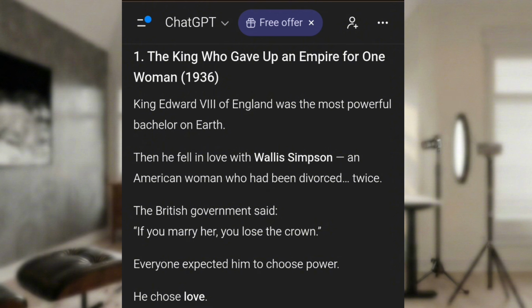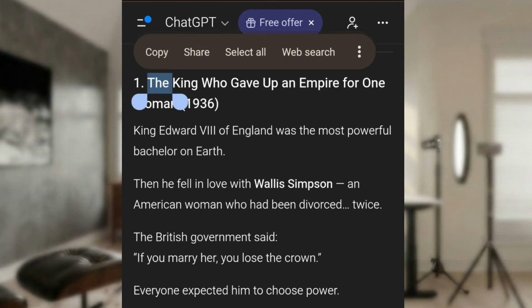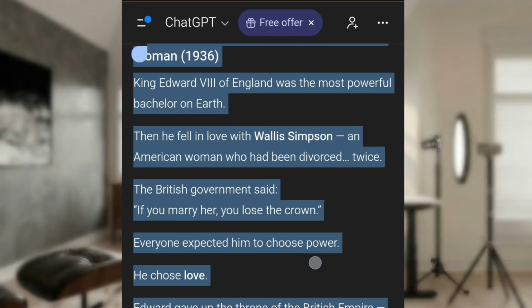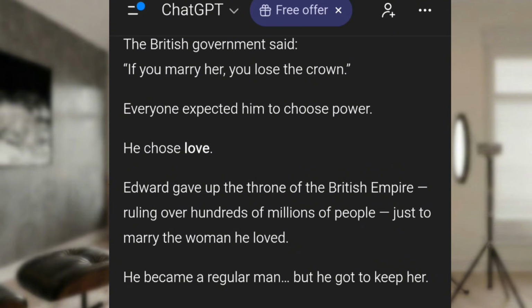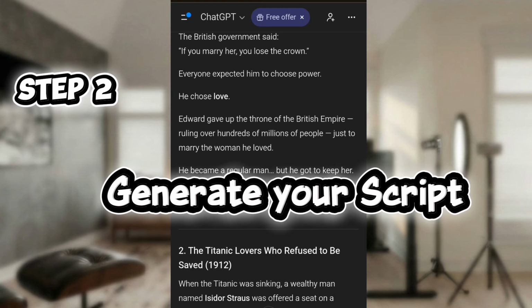If you're confused on which one to choose, you can ask ChatGPT which one would go best or which one is likely to go viral. So I'll just copy the first one. So now that we've gotten a story idea, I've copied one that I want to use. The next step is for us to generate our script.